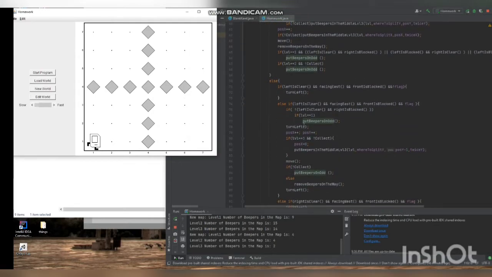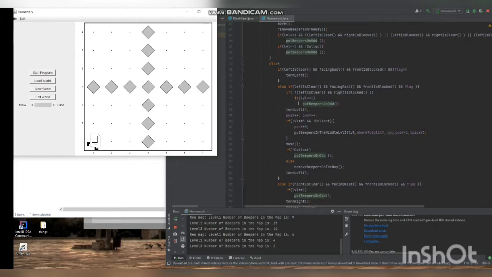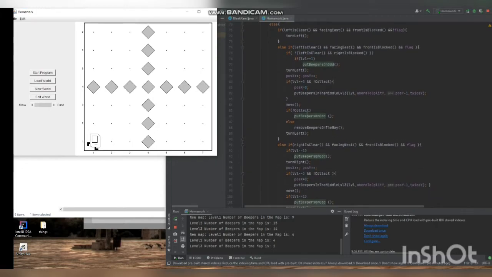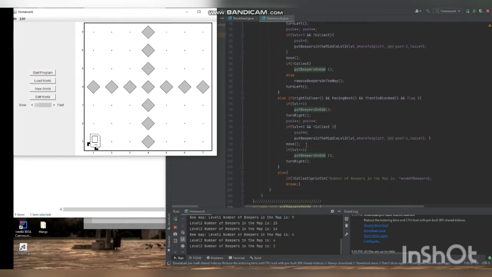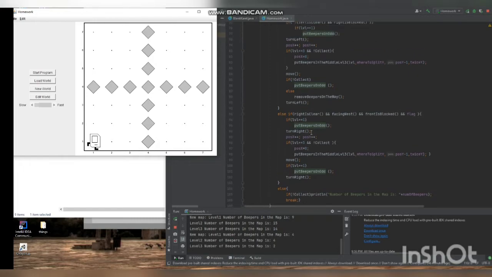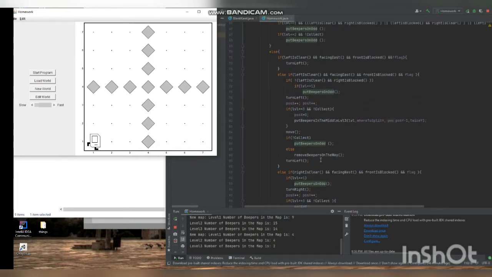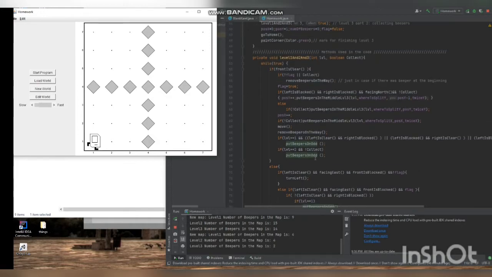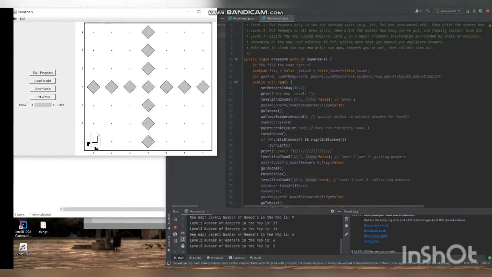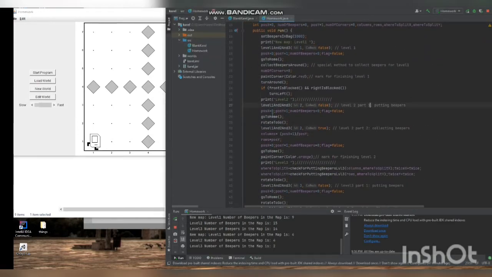it will turn right and turn left, and yeah, put papers, and yeah, the same. And then after putting papers, we'll reset the variables again, go home, rotate. It's kind of similar to resetting the position or the rotation.